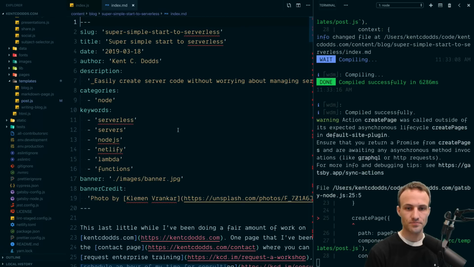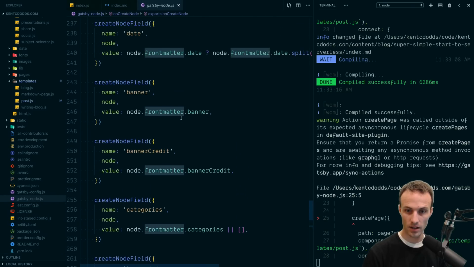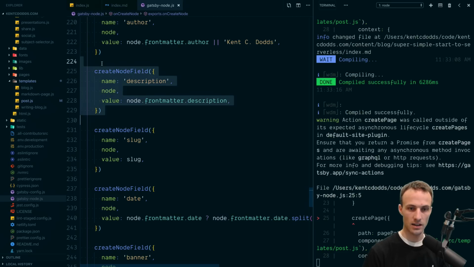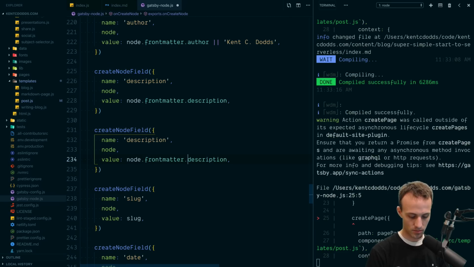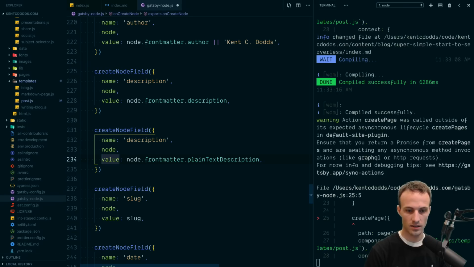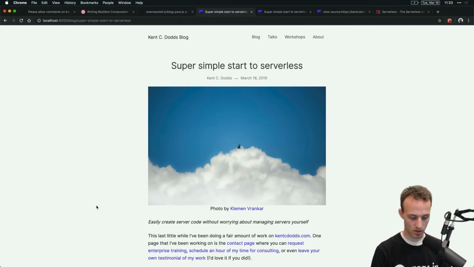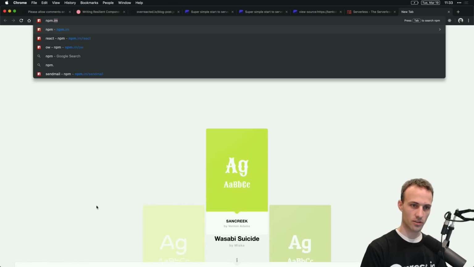Okay, cool. So yeah, let's go to our Gatsby node. This is where we're creating all the fields based off of the front matter, and we've got one for the description. I'm gonna add another field here for the, I don't know, plain text. Yeah, plain text description. And, oh wait, no, that's gonna come from here. I want this. There we go. Okay, so the plain text description, the value is going to be this minus all the markdown. So let's just see if there's an npm package for this.